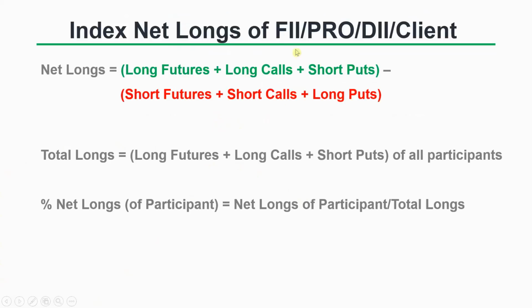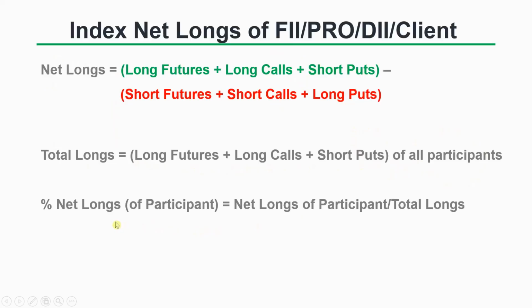Now, as I already told you before, what is net longs? Net longs is long futures plus long calls plus short puts. Okay, these all indicate long positions. And then from this we subtract short futures plus short calls plus long puts, which indicate short positions. Long positions minus short positions will give net longs. And total longs is the long positions of all the participants.